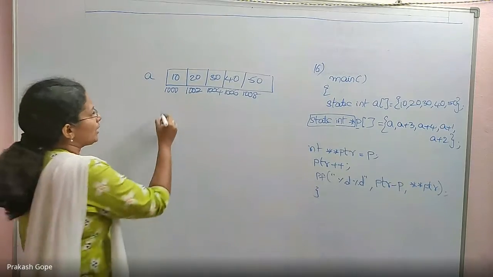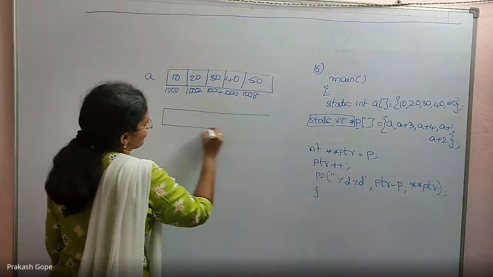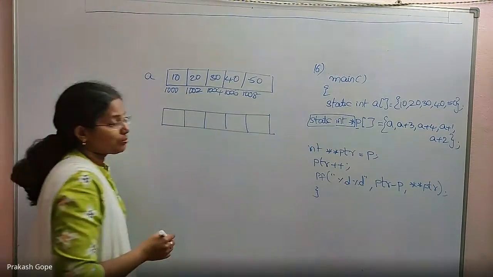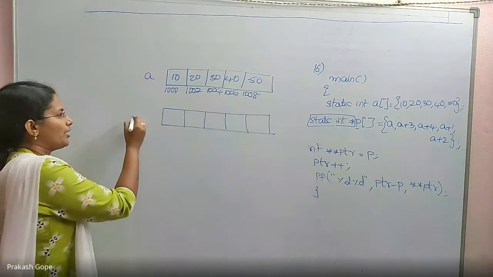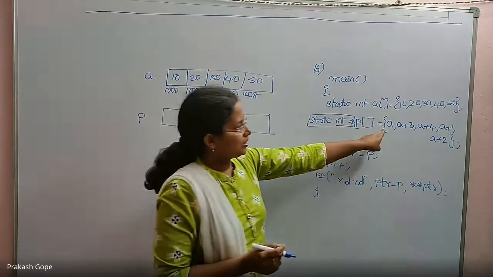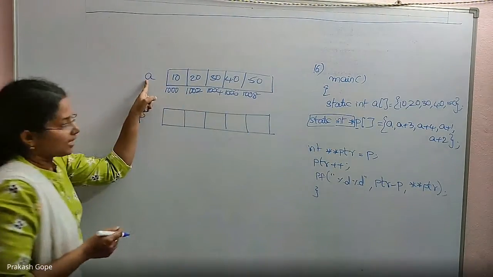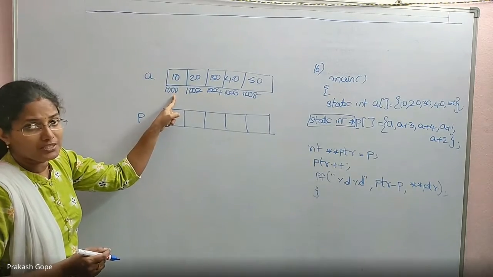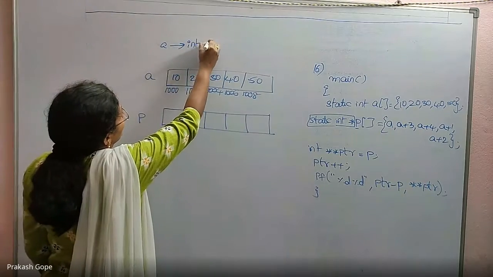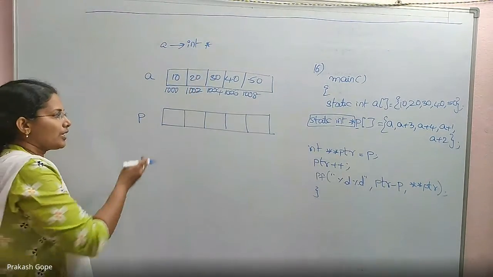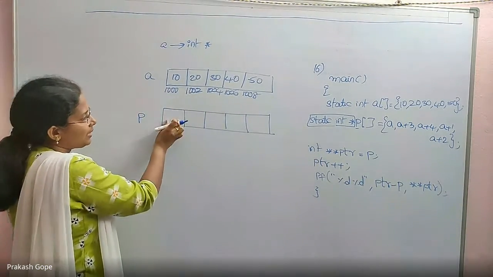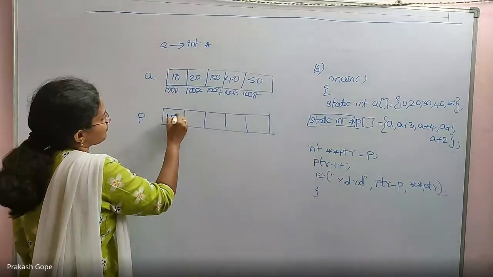Next one is also an array of 5 elements, but each element is an integer pointer. Its name is P, and it is initialized with A. But what is A? A is nothing but an array name, which is the first element's address. The first element is an integer, that's why A is an integer pointer. That value I am keeping here. This is expecting an integer pointer, and I am passing an integer pointer, which is 1000.